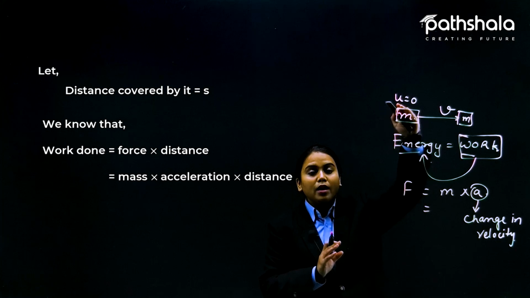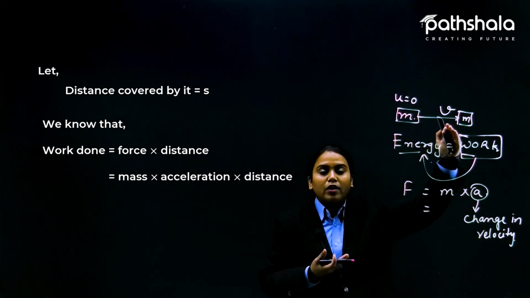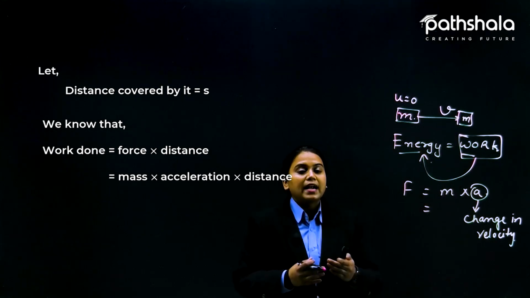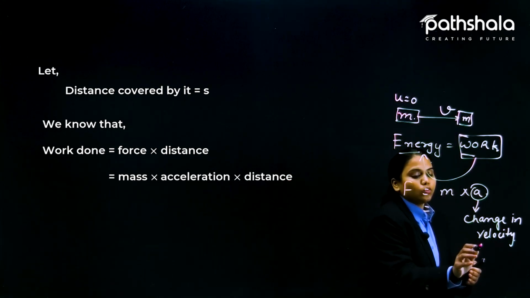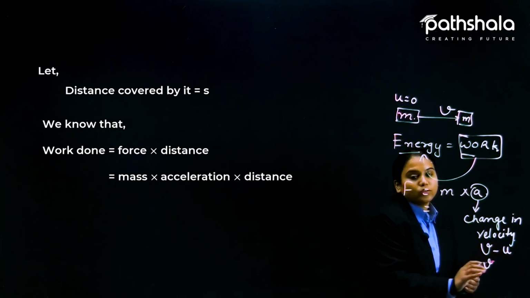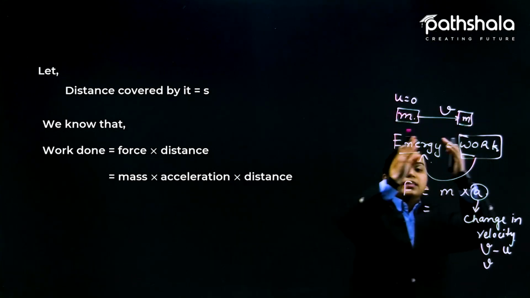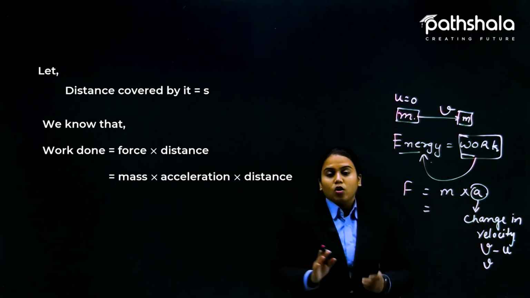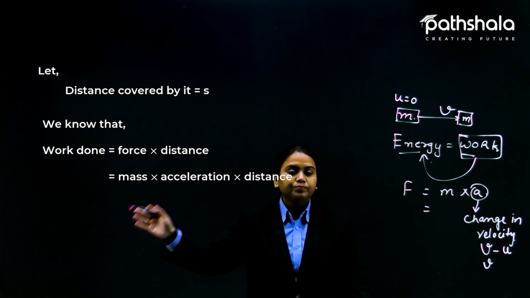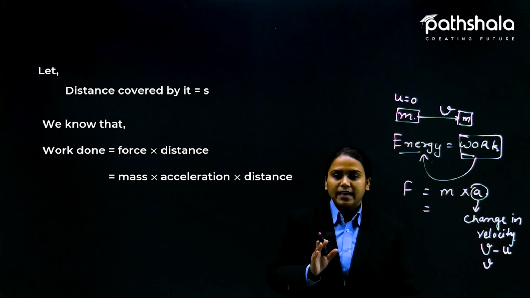If the body moves from rest and gains the velocity v, the change is v only, because v minus u and u is 0, so only v is left. Mass is given, acceleration we will figure out, and distance is s.